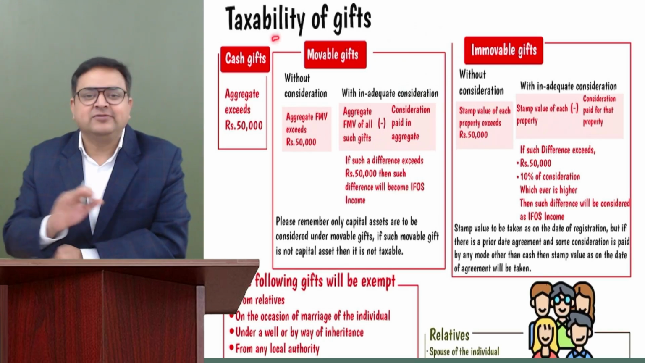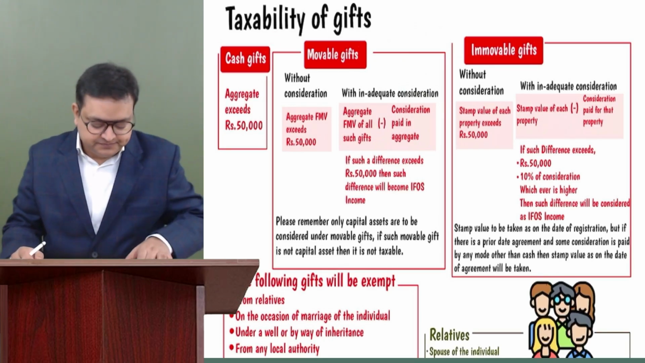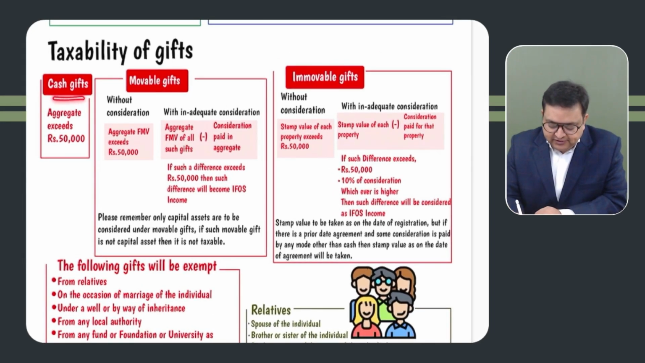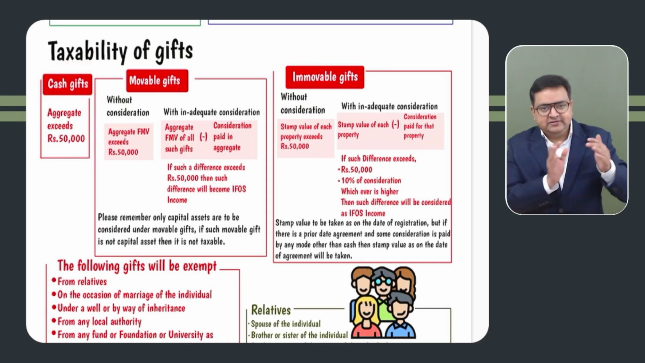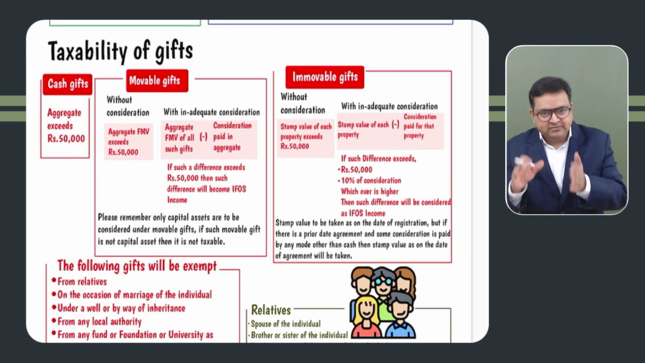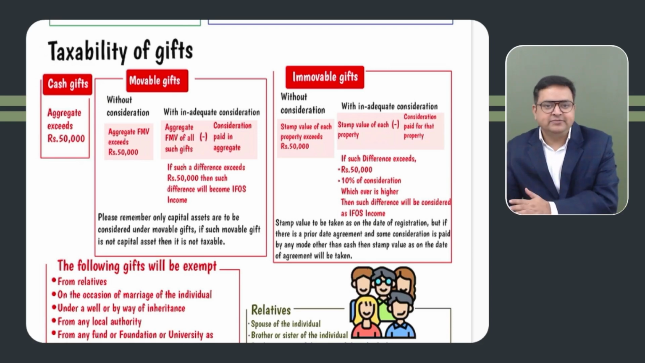But generally, gifts received from others, it is our income. So we are dividing these gifts into three parts: cash gifts, movable gifts, and immovable gifts. Whatever gifts you are receiving, just make three parts of it. Cash gifts, please make them separate. Movable gifts, count them separately. Immovable gifts, count them separately.